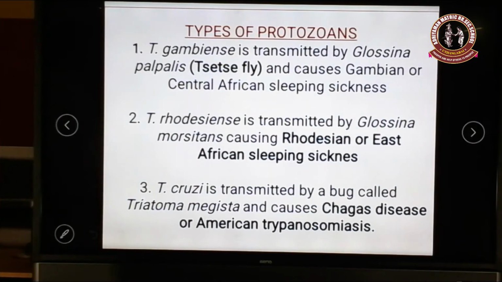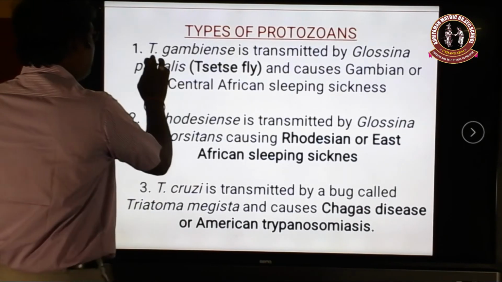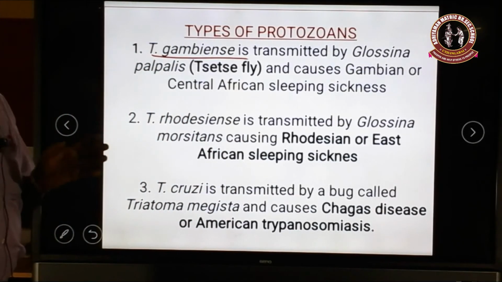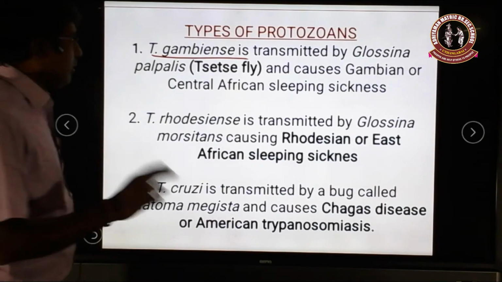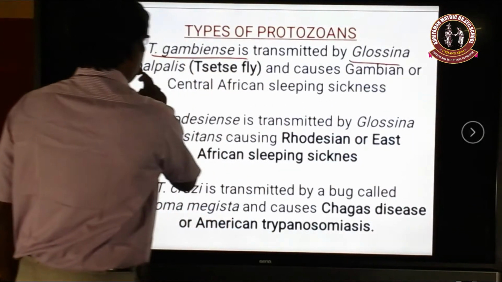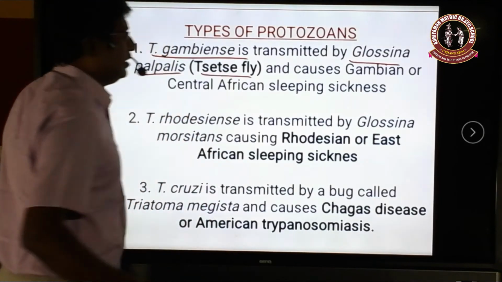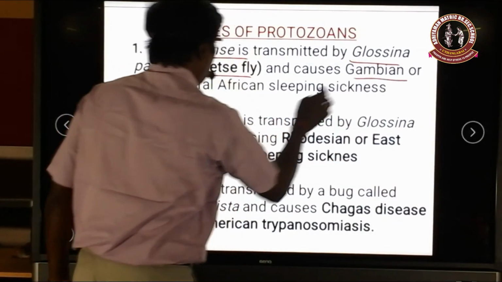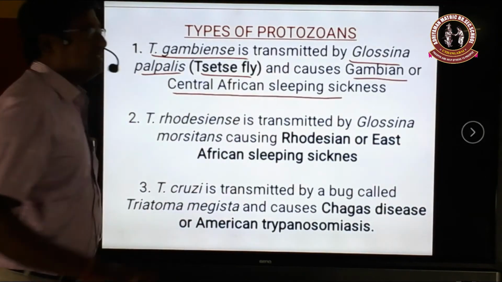Okay, next, the types of protozoan. Already we saw one protozoan, Entamoeba histolytica, and now the other types. First of all, we see Trypanosoma gambiense. It is one kind of protozoan. These protozoa are transmitted from one person to another by Glossina palpalis, that is called the tsetse fly. The tsetse fly transmits the Trypanosoma gambiense protozoan from one person to another and causes Gambian or Central African sleeping sickness.